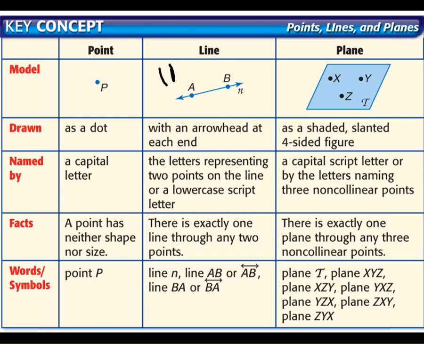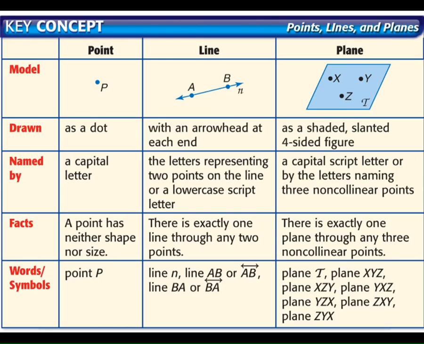Or, instead of writing the word line every time, which could get lengthy, if you write AB with a little line over it, this is also correct notation for a line, with this little arrow line over it. That shows us that it is a line, because later we're going to talk about line segments and rays. That's the notation for a line. You always name it with 2 points. Sometimes a line has a little lowercase letter beside it. You can also use that lowercase letter. You can call it line N. Only if it's a little lowercase letter is it talking about a line. Most of the time we name lines with 2 points, AB or BA.